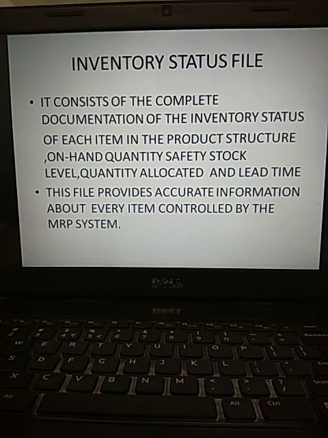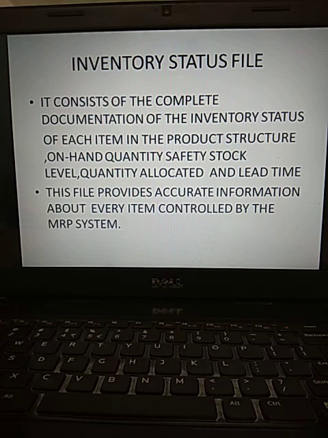So today we discussed materials management, its scope and advantages, material requirement planning MRP, bills of material, and inventory status file.